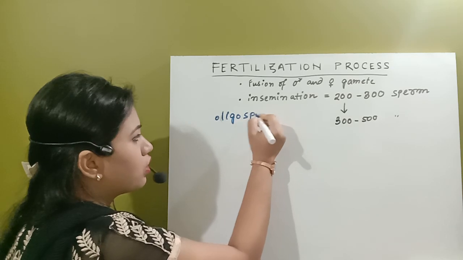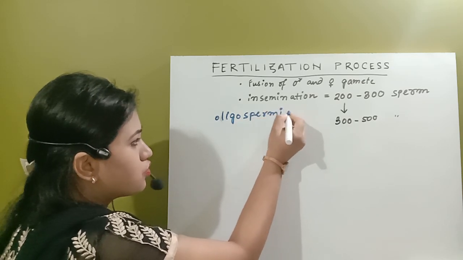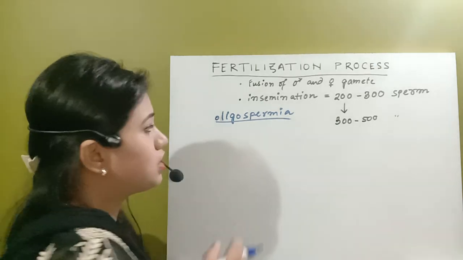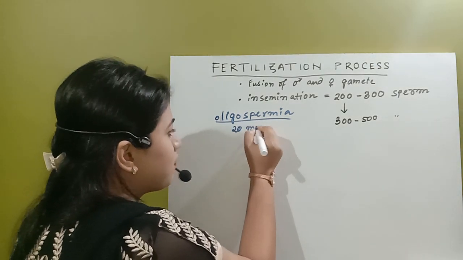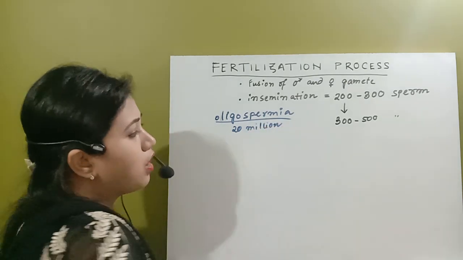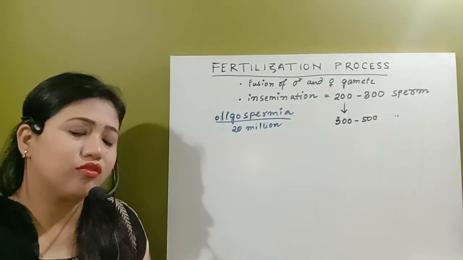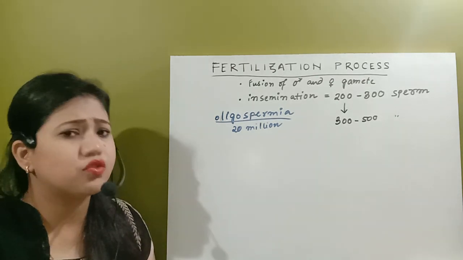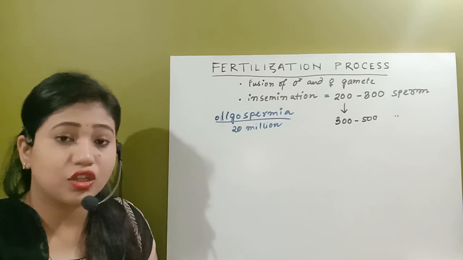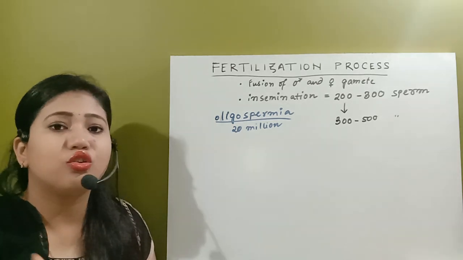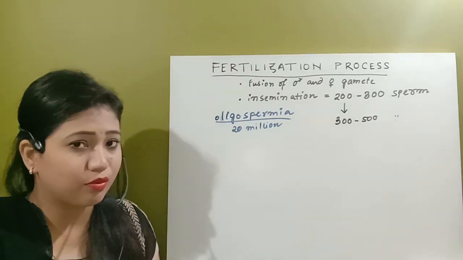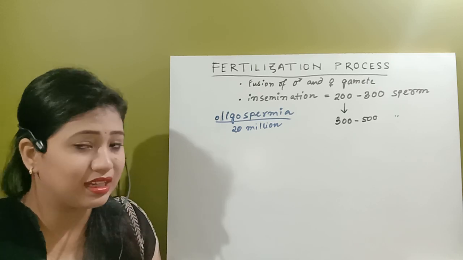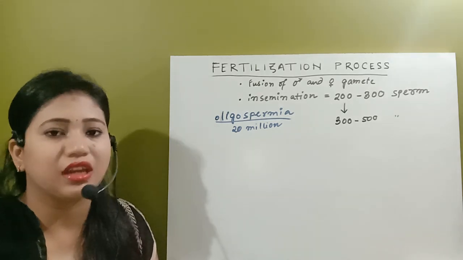Oligospermia, also called oligozoospermia, is a condition when the semen in one ejaculate contains less than 20 million spermatozoa. If that semen contains so few spermatozoa, very few or none can reach the site of fertilization in the fallopian tube, and that makes the male infertile or sterile. In that condition, the sperm may not be able to fertilize the egg.